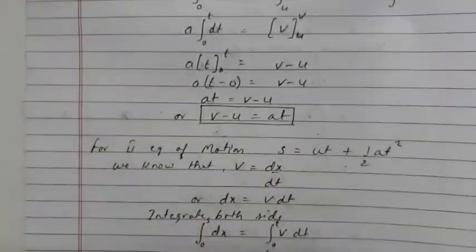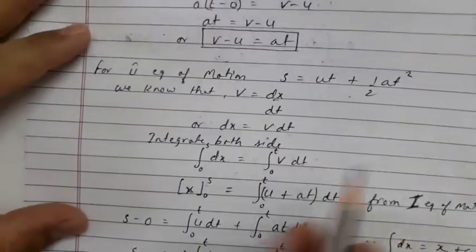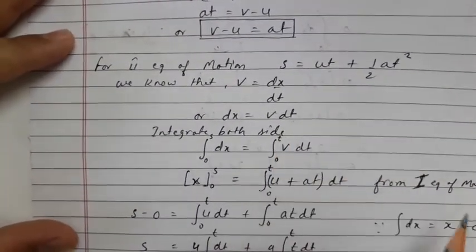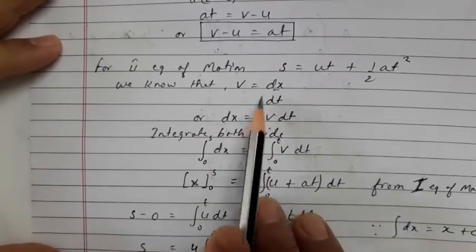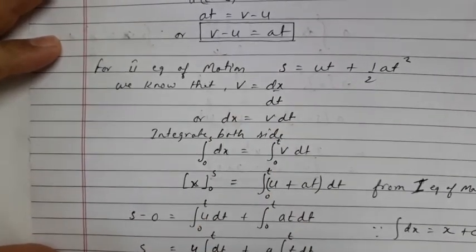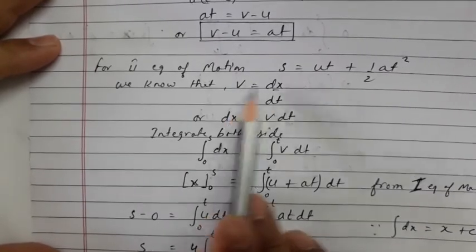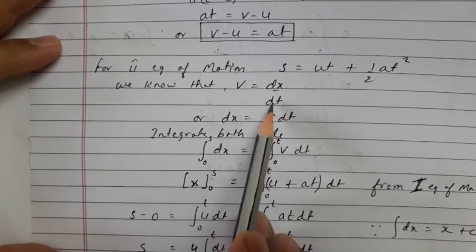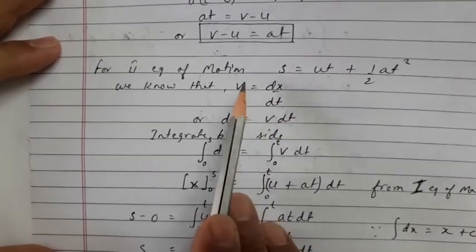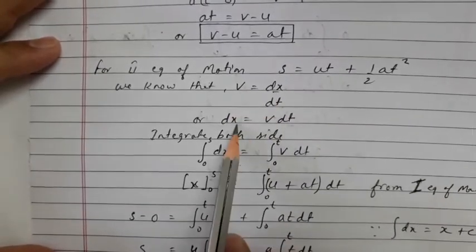Now comes the second equation of motion. The second equation of motion is s = ut + ½at². But we know that v = dx/dt. This you have to remember, that v = dx/dt, or instantaneous velocity is given by the differential of displacement with respect to time. Again we'll do the same thing. We'll take dt this side and it will become v dt, and dx will remain all alone.